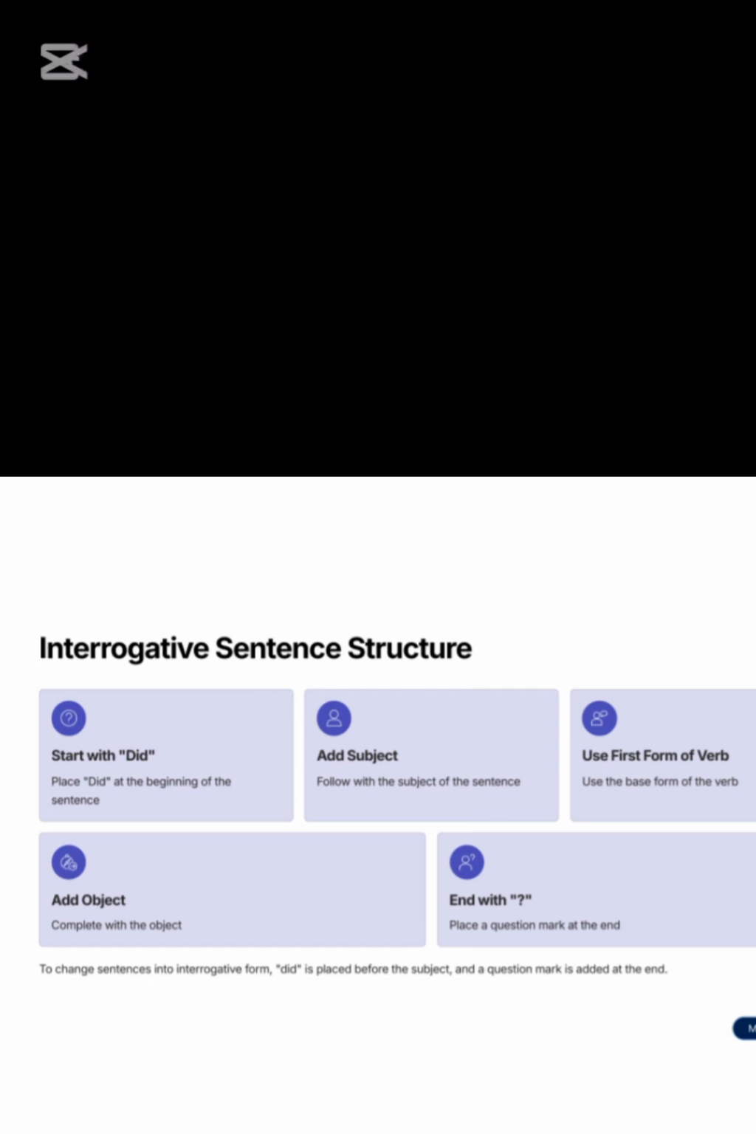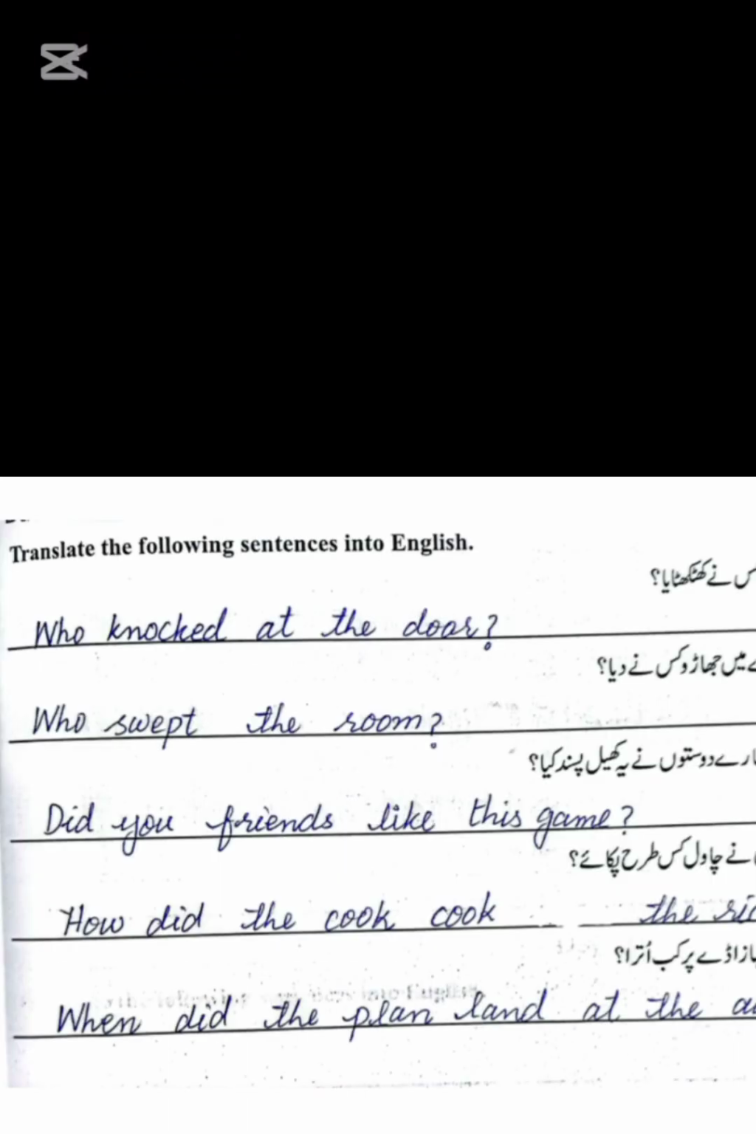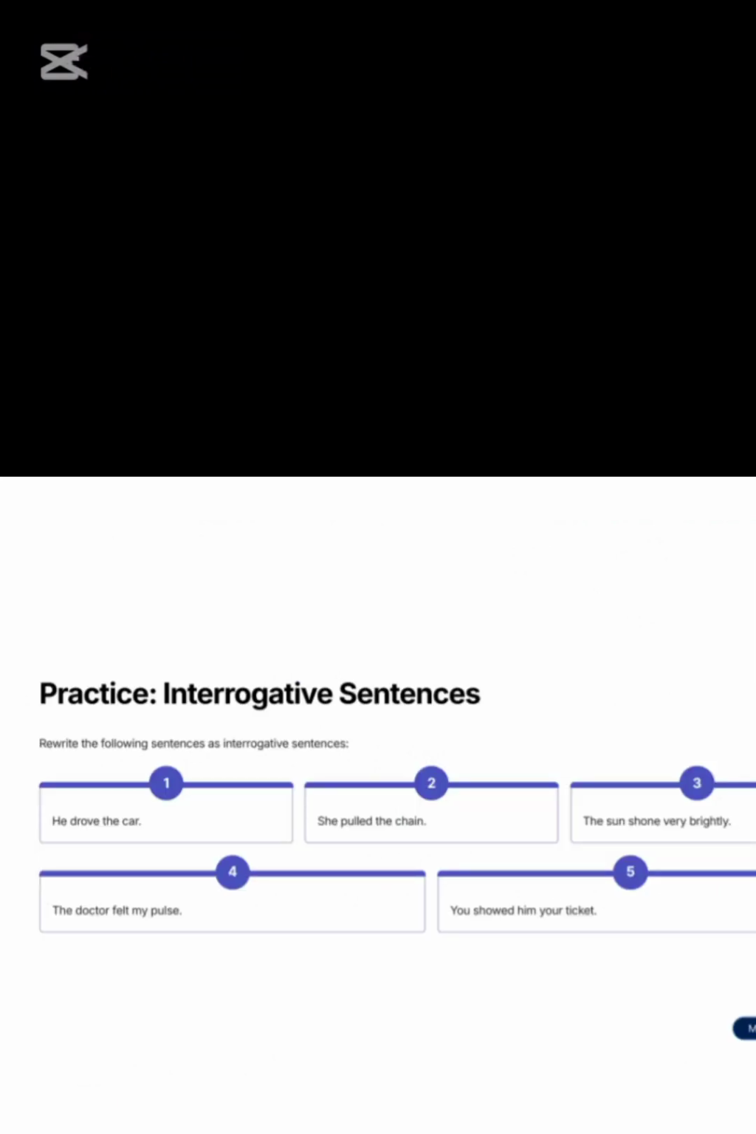So we will move to the next page. Rewrite the following sentences into interrogative sentences. He drove the car. We will put did at the beginning, then he, and instead of drove we will put drive. Did he drive the car? And at the end a question mark. So students, you have to complete this exercise by yourself.